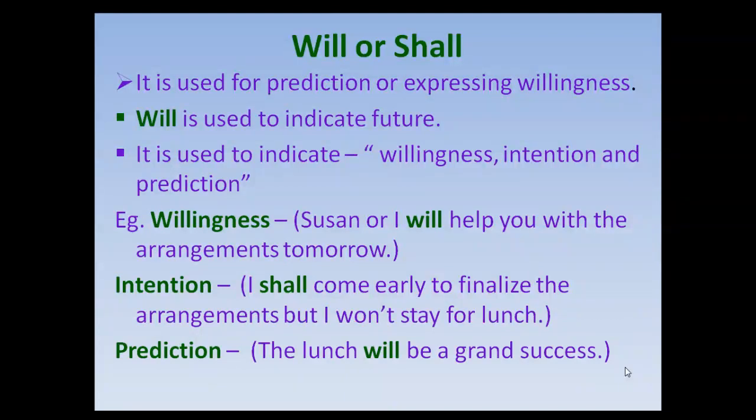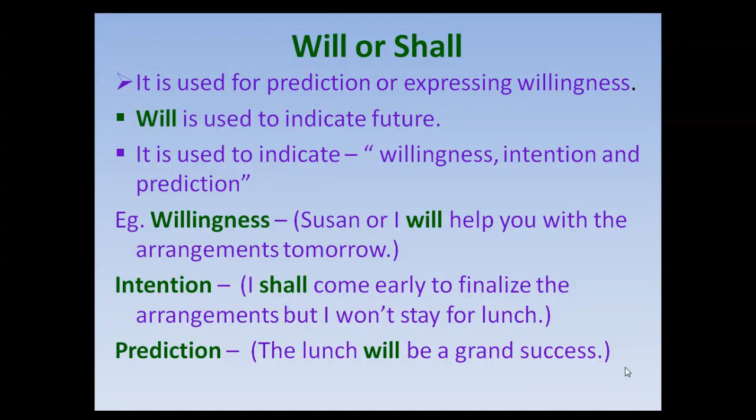Will or shall. It is used for prediction or expressing willingness. Will is used to indicate future. It is used to indicate willingness, intention, and prediction. Willingness is when you are willing to do something, you want to do something. Intention is what is your reason behind doing it in your mind. Prediction is when you can say that something is going to be successful, or something is not going to be successful.